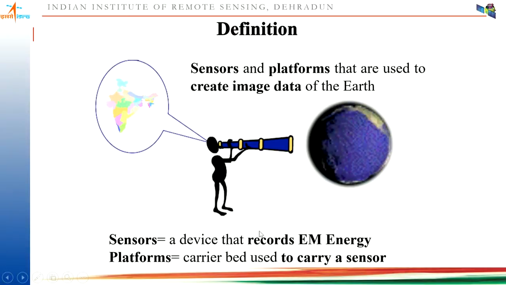Like, suppose you are using a camera and you put it on a stable platform and take a photograph, it will give you proper information. But if you put it on a shaky platform, then your camera will also not work properly. So that requires a proper stable platform to capture proper information from the earth or anywhere else wherever you want to collect the information.